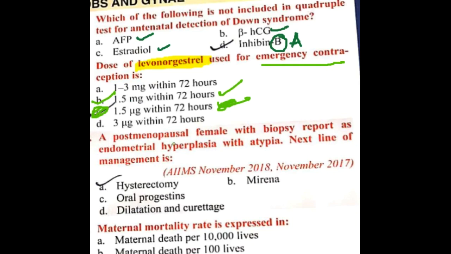Next question, a postmenopausal female with biopsy report of endometrial hyperplasia with atypia. Next line of management? Already the patient is postmenopausal and there is endometrial hyperplasia with atypia, so it can progress to cancer. As a result we should do hysterectomy, because the patient is postmenopausal, so we are not expecting any chance of conception or any requirement of uterus, so we can do hysterectomy for that patient.